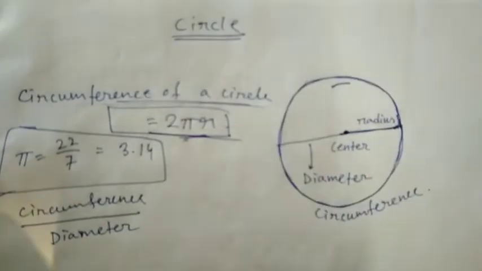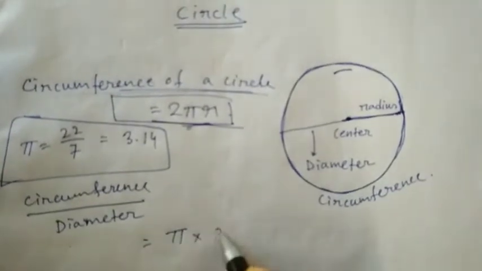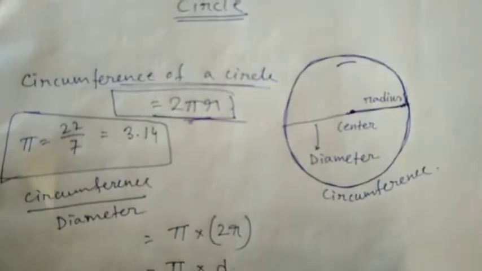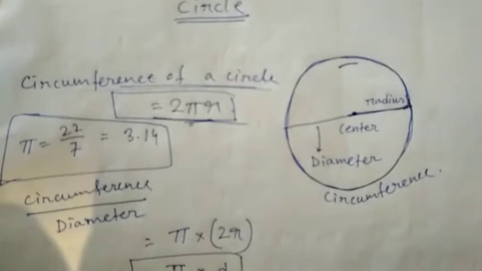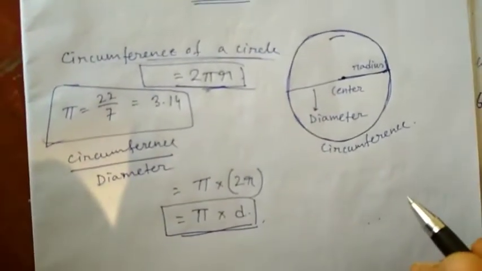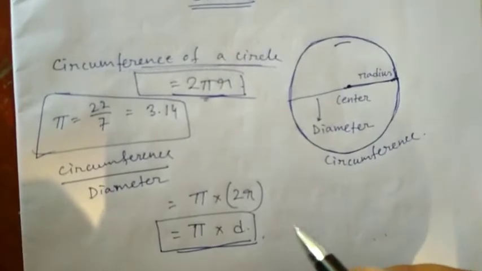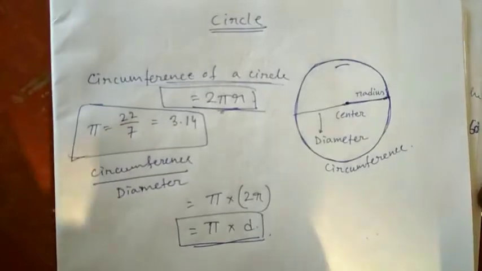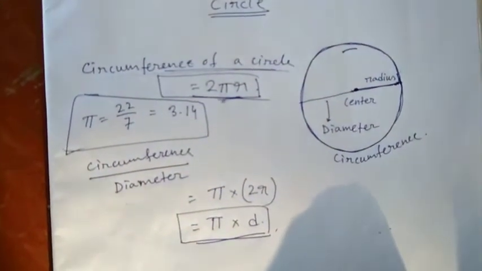And if we know the diameter, then 2 pi r can be written as pi into 2r, and that 2r can be written as the diameter of the circle. So we can deduce the formula that way: pi into d. That means if we know the diameter of the circle, we can directly multiply the diameter with the value of pi to get the circumference of the circle. So this is called the circumference of the circle.